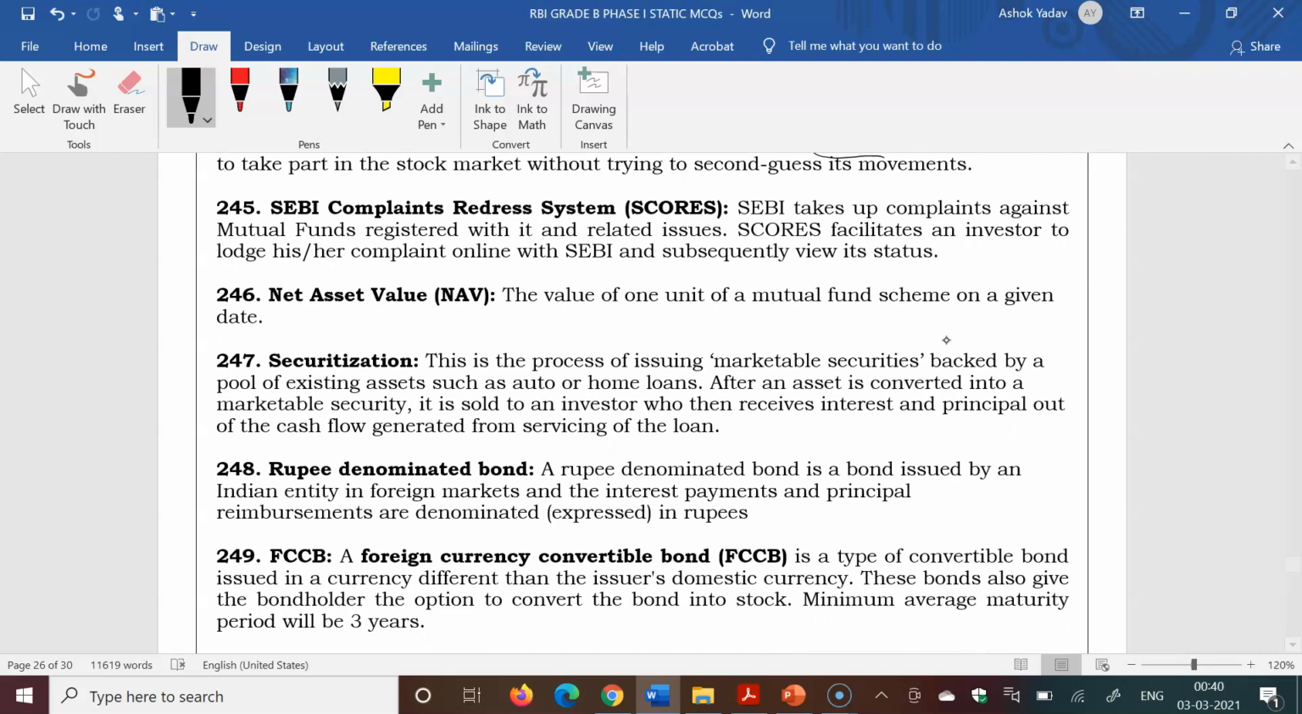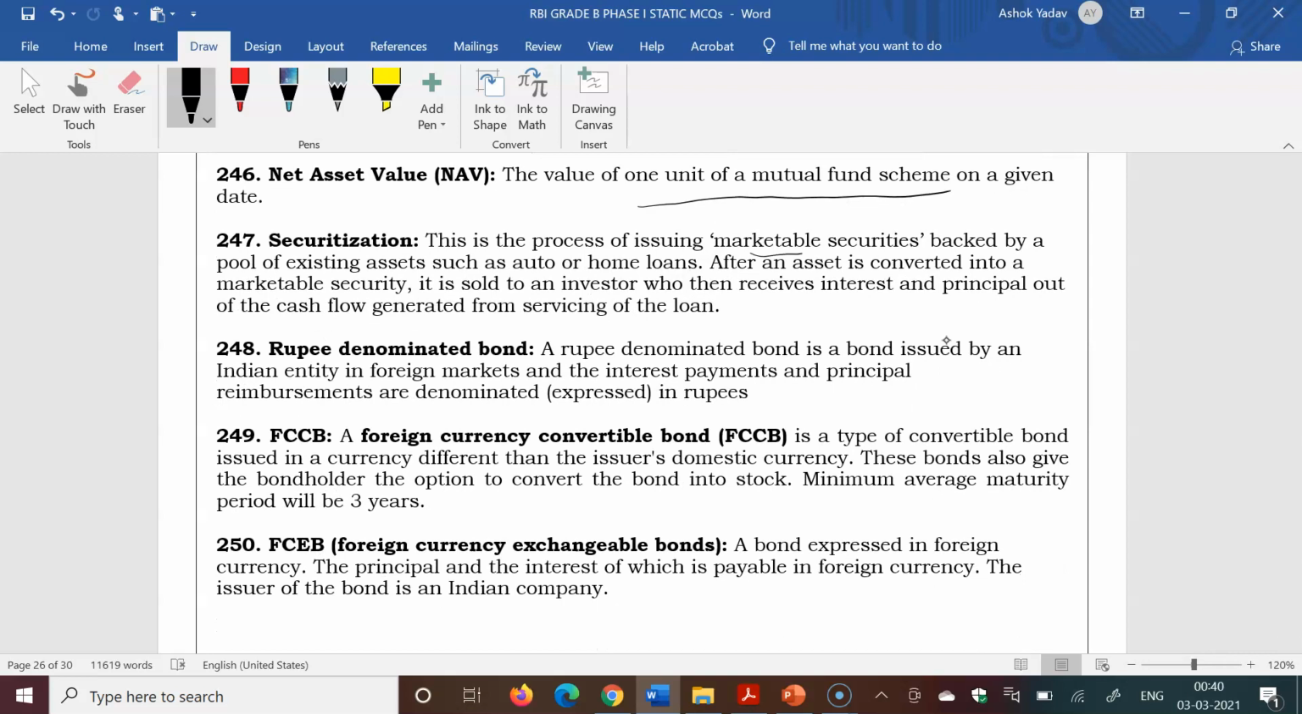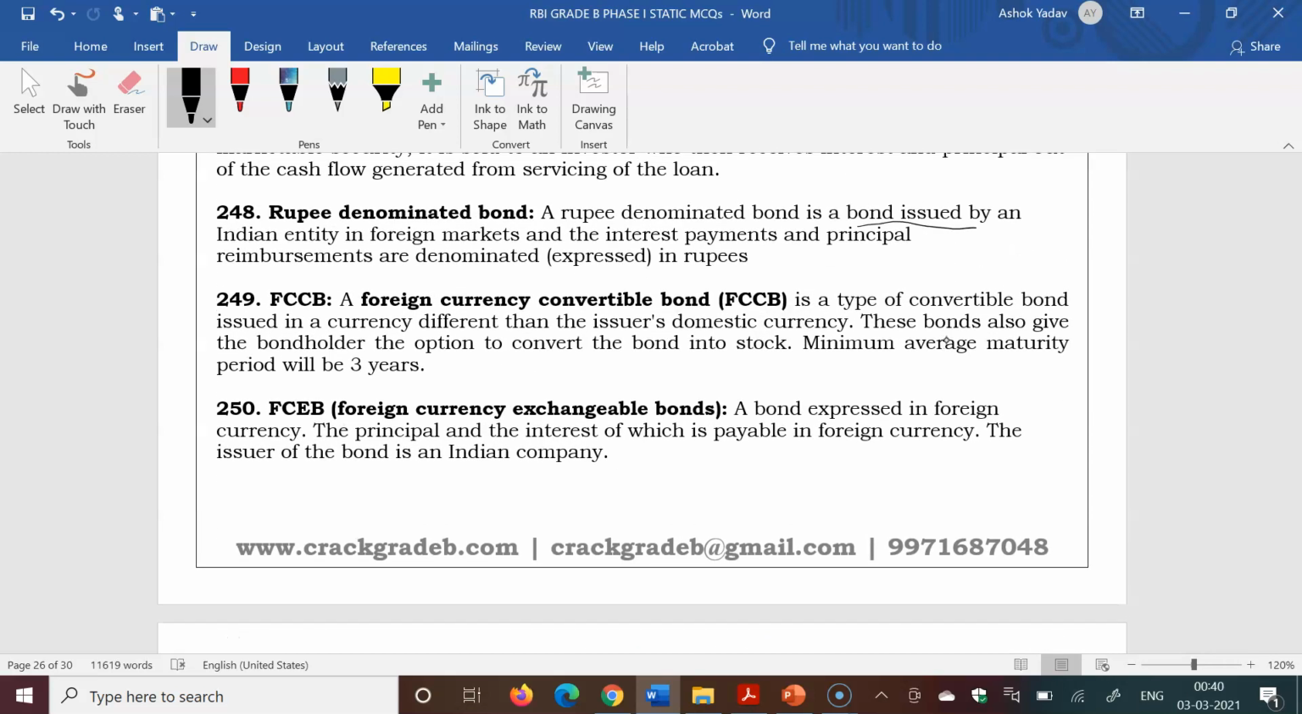Net asset value is the value of one unit of a mutual fund scheme on a given date. Securitization is the process of issuing marketable securities backed by a pool of existing assets such as auto or home loans. A rupee denominated bond is a bond issued by an Indian entity in a foreign market, and the interest payment and principal reimbursement are denominated in rupees.